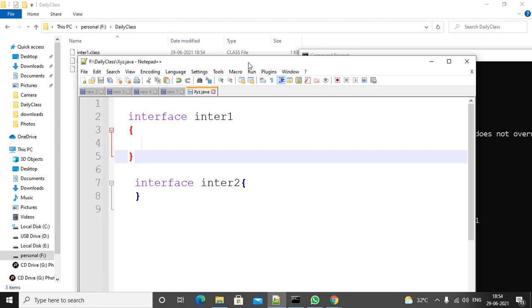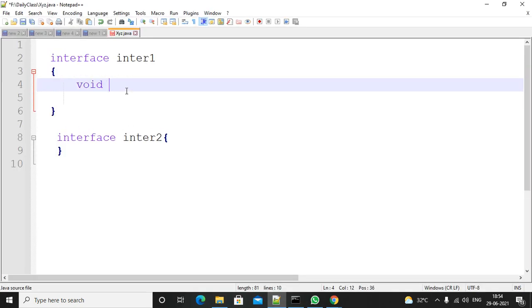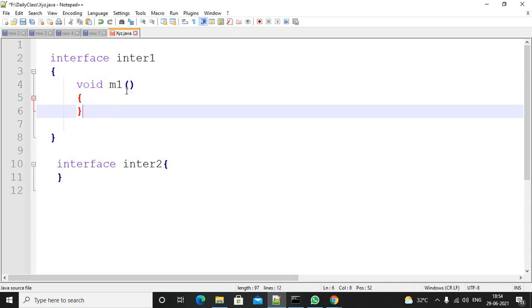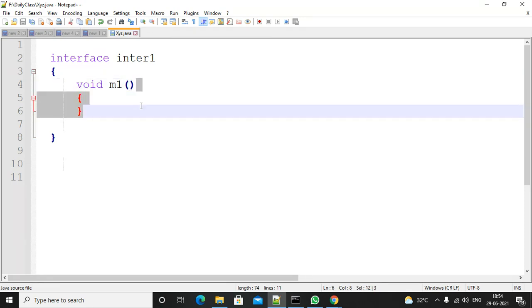So now what can you write inside the interface? Can you write a method like this? Is it possible to write a method like this? Here you are writing the body, that means implementation.